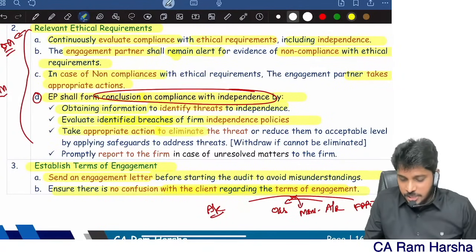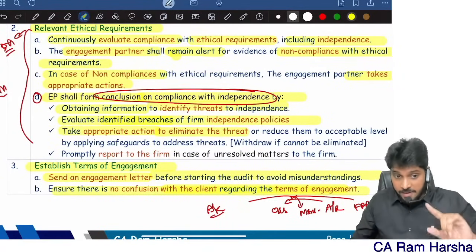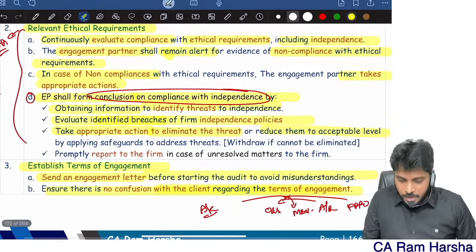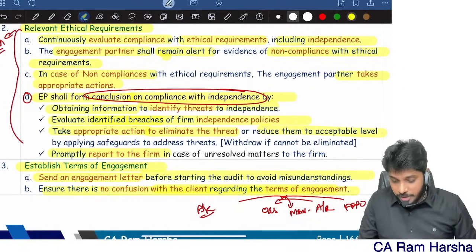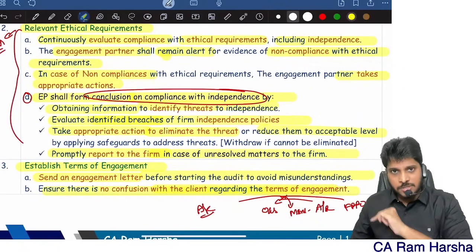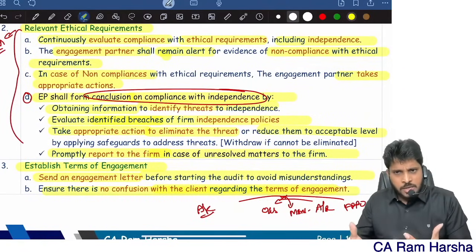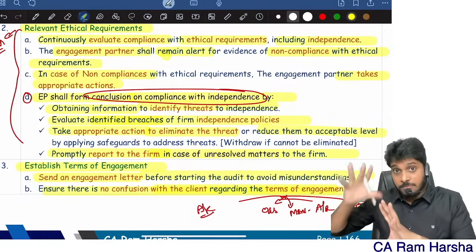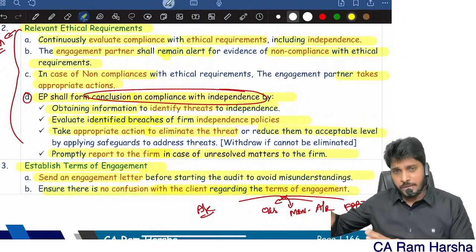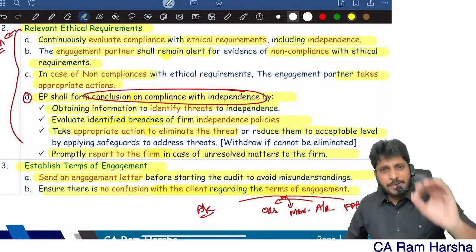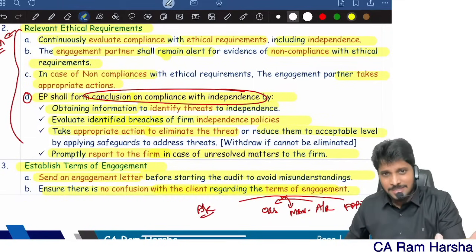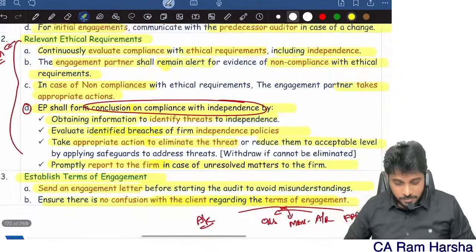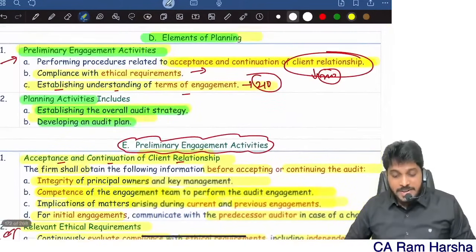Take appropriate action to eliminate the threat. Suppose if any threat is there, I will try to eliminate the threat, or reduce it to an acceptable level, and I will report to the firm in case of unresolved matters. Even after applying resolution, if I am unable to resolve some threats, I will report it to the firm's CEO or managing partner. Sir, what is the firm's managing partner, firm's CEO? We have never seen these words. It is there in SQC. That's it. So this is a preliminary engagement activity.